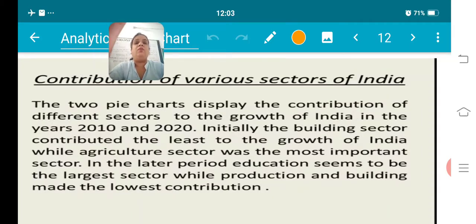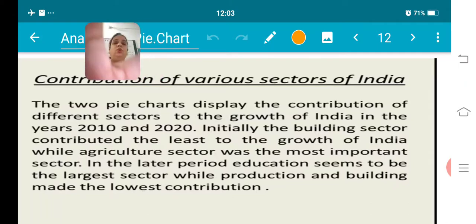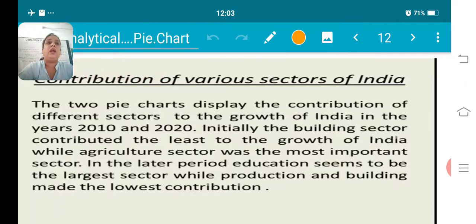Let's see now what we will do when we compile all these paragraphs. Like I told you in the starting, you can give a heading, a title, to it. It's not needed always, okay? But if you want to add it, you can. It will not deduct your marks. So we have seen here the contribution of various sectors of India. Clear? The first introductory paragraph says: the two pie charts display the contribution of different sectors to the growth of India in the years 2010 and 2020. We have taken any one line out of the six, and I have taken the best one here.